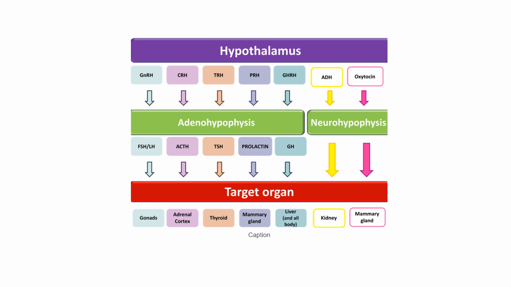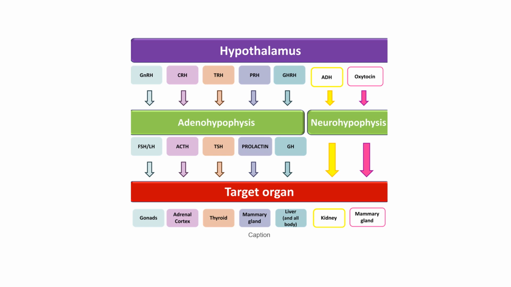So all these hormones act on the anterior pituitary, or the adenohypophysis, which leads to the production of the corresponding hormones from the pituitary, which are FSH or follicle stimulating hormone, the luteinizing hormone, the adrenocorticotropic hormone, thyroid stimulating hormone, prolactin, and the growth hormone.